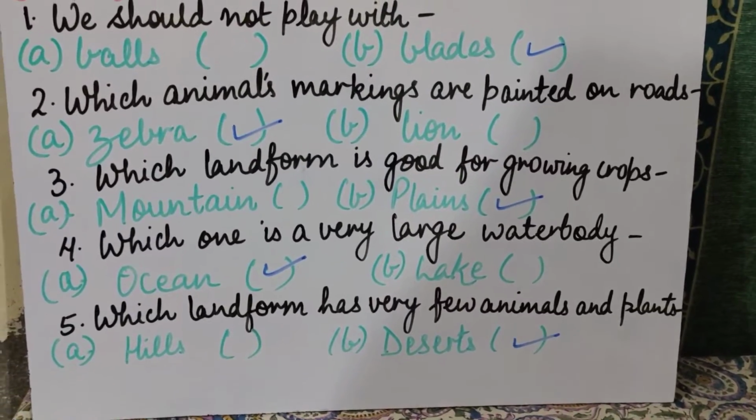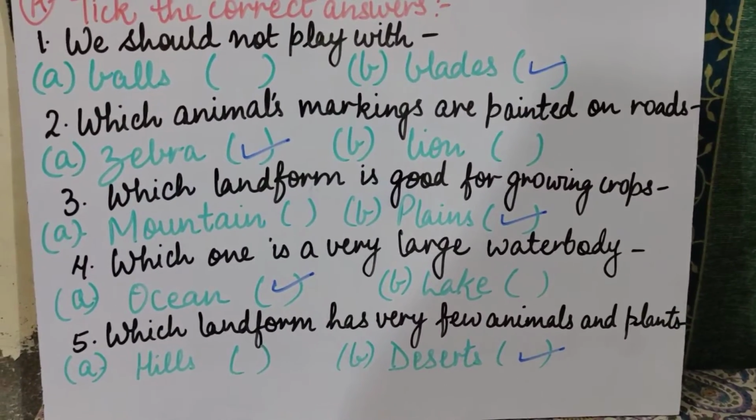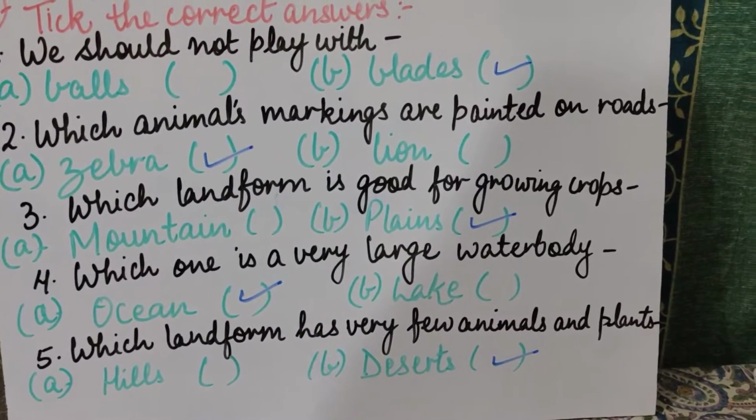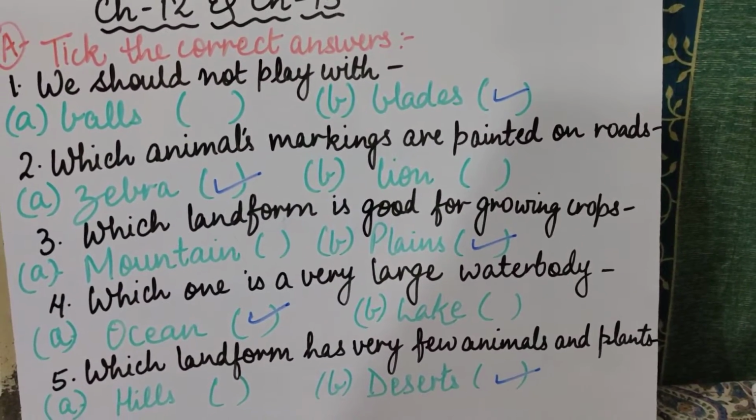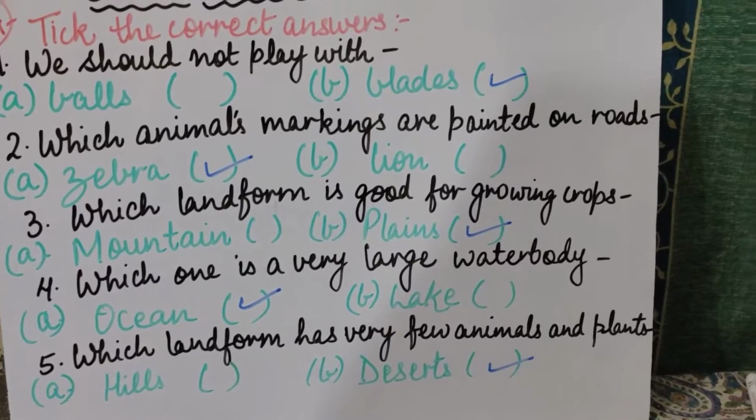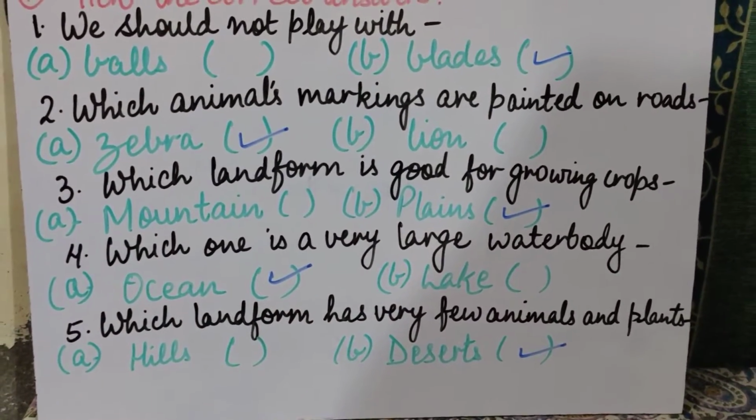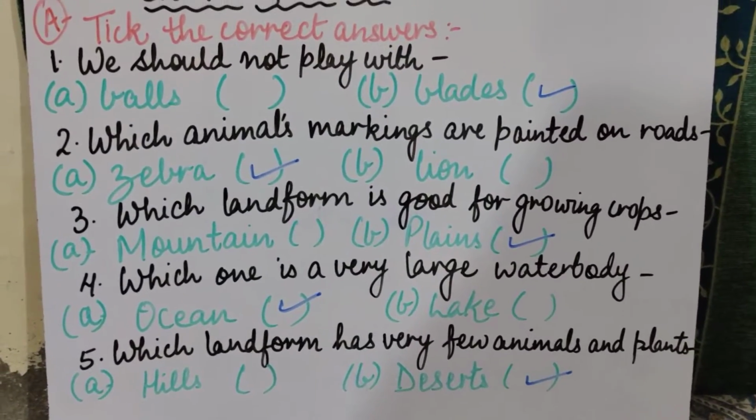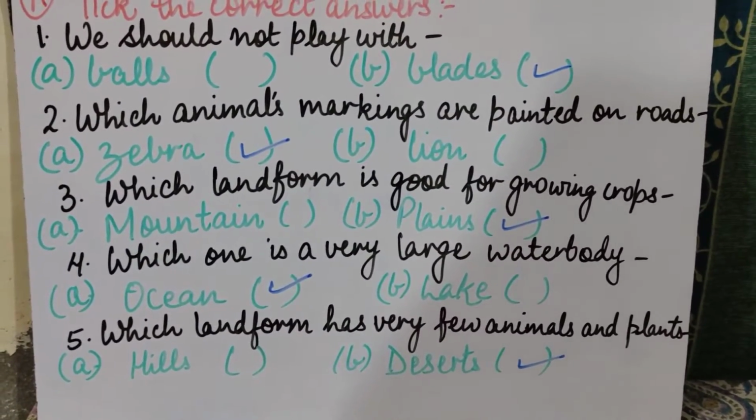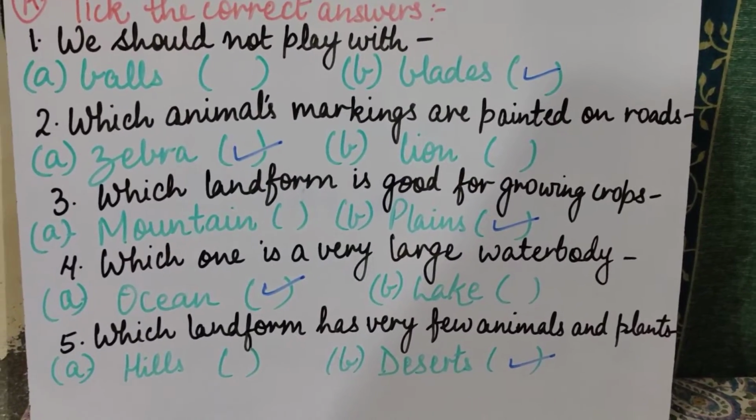Because desert is a place which is surrounded with sand from all sides. It is a large area which is covered with sand. Desert is only sand and you cannot find water. There is very little water, so animals and plants are also very few.